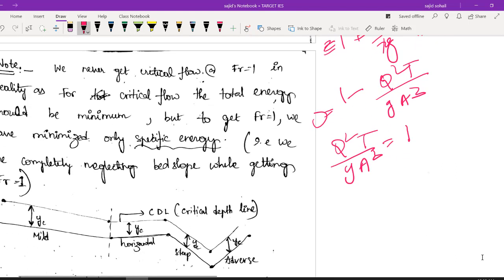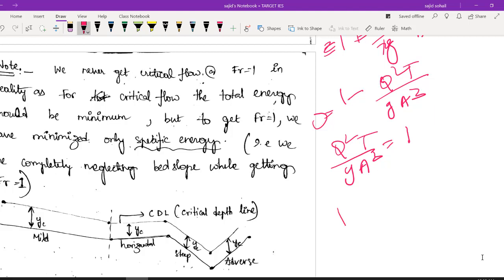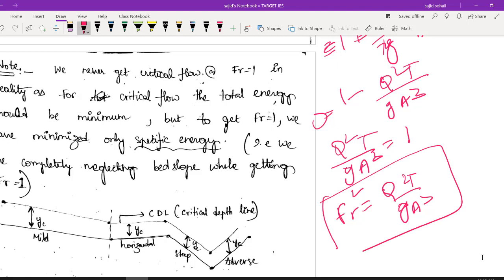See, I have taught you in the second module itself what your Froude number for a channel is. It was nothing but the square root of q square t by g a cube. Do you remember? And I told you to remember it as Fr square. I had put 5 stars and taught it, q square t by g a cube. So what I am doing is, instead of this I am writing Fr square is equal to 1. So what is my Fr value? It is equal to 1.